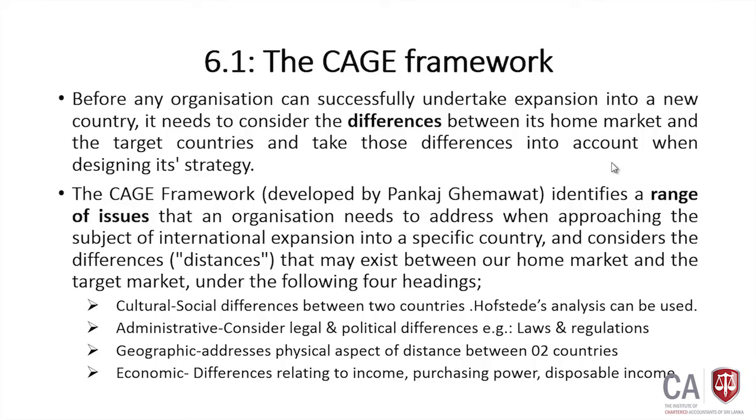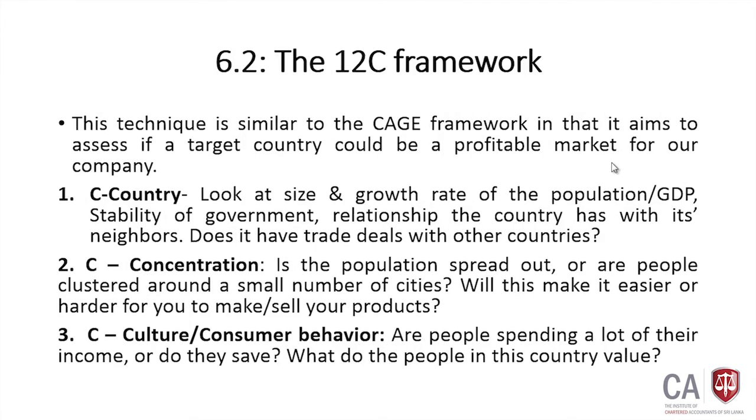Then economic distance. What is economic distance? There we are going to look at some differences that exist between these two countries in economic variables. For example, income, purchasing power, disposable income. We have to see whether the target country has enough income to spend. Then we can move to the next model, the 12C framework.